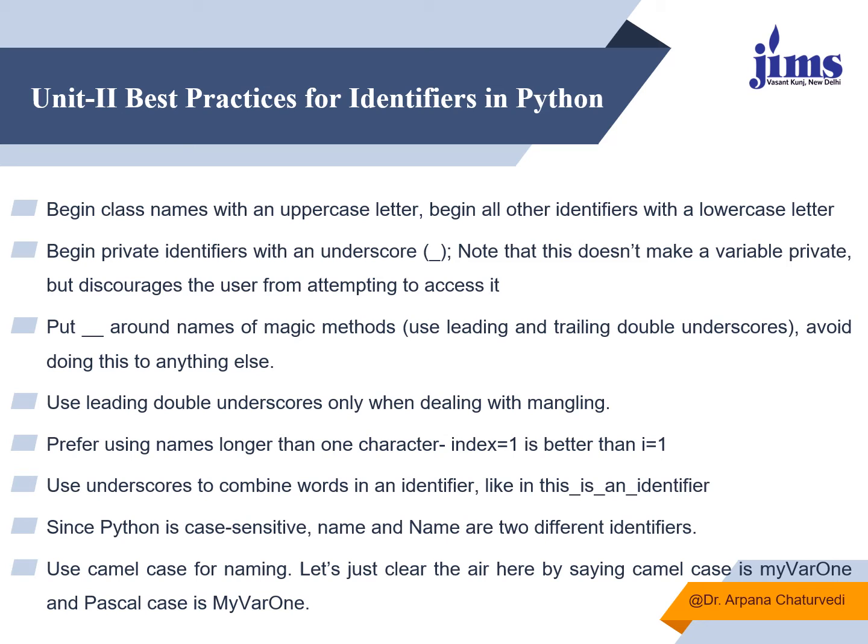Python is case sensitive. That's why you should be very careful while choosing the name of an identifier. It's better to use camel case for naming. Camel case is a combination of small and upper case letters. One word you can write in small letters, and while starting another word you can use a capital letter at the start, like myVar1. Here V is capital. Or you can keep the first letter of all the words capital, like MyVar1.